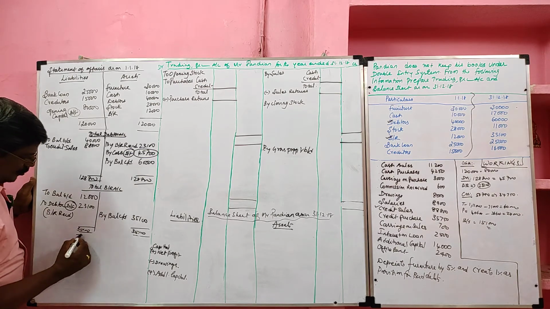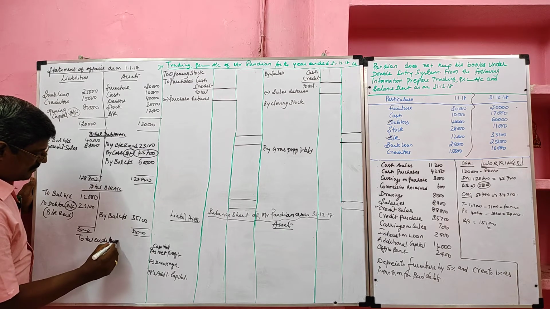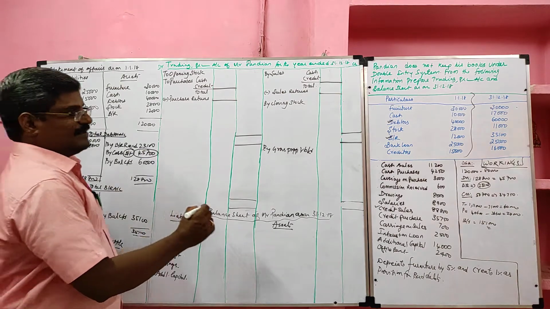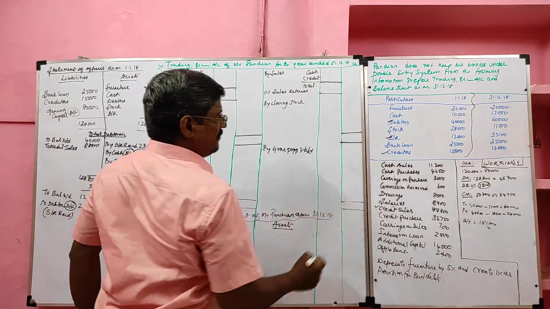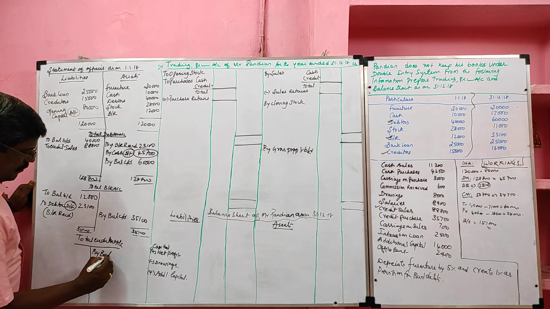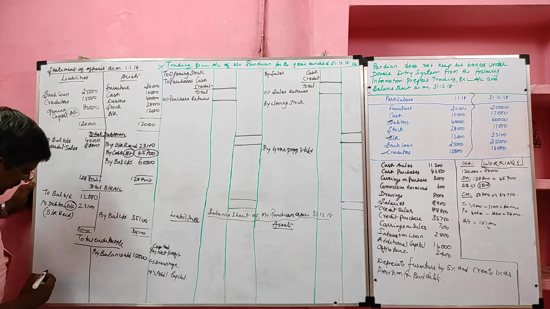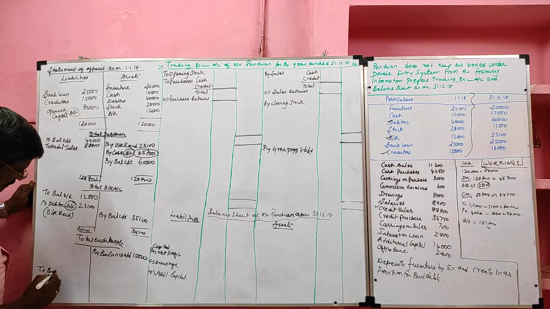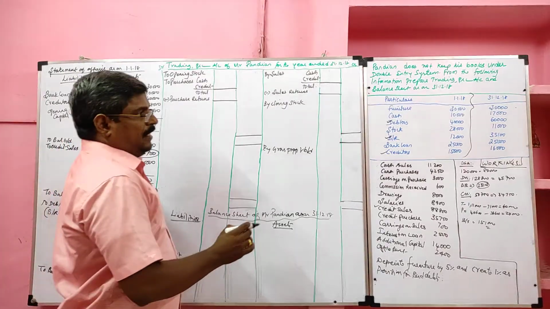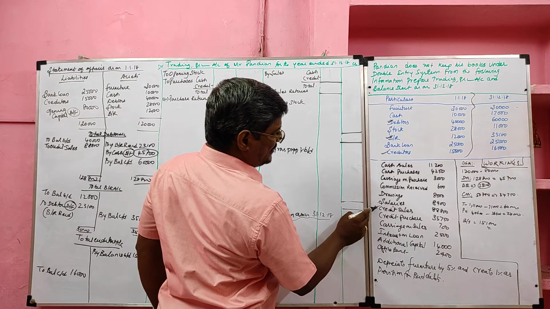Then we have to prepare total creditor account. In this problem bills payable is not given, so we have to prepare total creditor account separately. Opening creditor 15,000. Closing creditor given 16,000. Then cash sale, cash purchase, carriage, commission, drawing, salary, credit sales do not come.